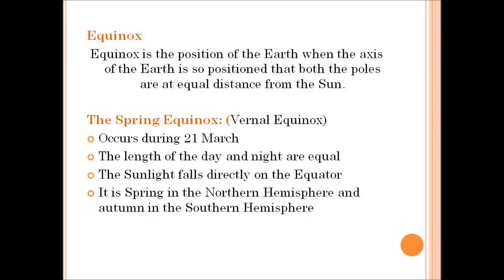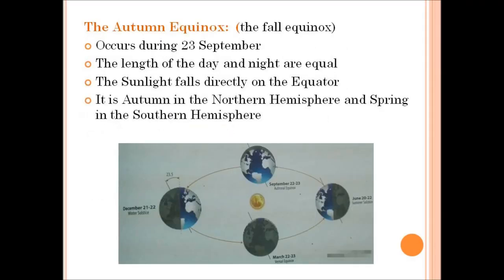So once again I'll repeat, children. The spring equinox occurs on 21st March every year, and the spring equinox is also called as the vernal equinox. During this spring equinox, the length of the day and night will be equal. The sun's light falls directly on the equator, and the region in the northern hemisphere experiences spring season, and it is also autumn season in the southern hemisphere. And next we will see about the autumn equinox.